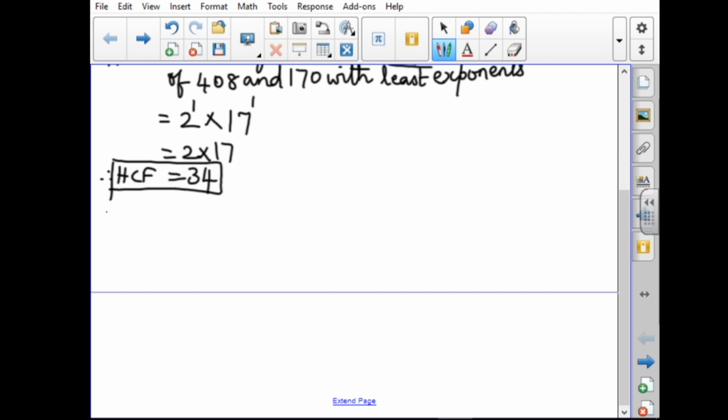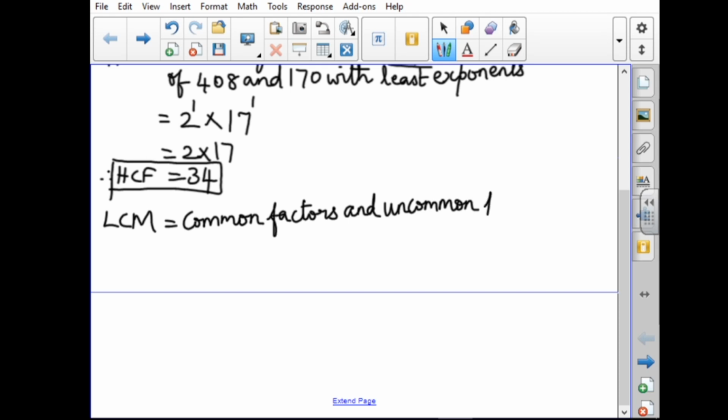Next one, LCM. For LCM, we write the common factors and uncommon factors with greatest exponents. For HCF we write the least exponents, for LCM we write the greatest exponents.